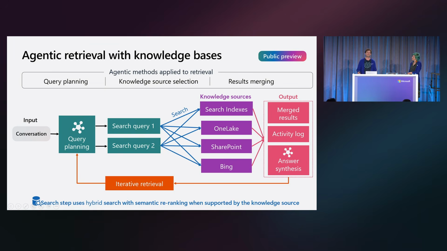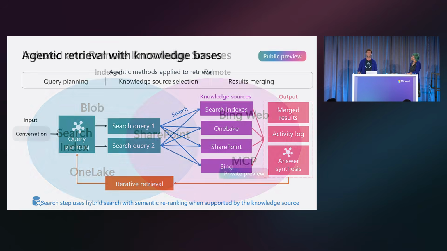The queries that are generated are sent to every selected knowledge source to gather the relevant documents. Finally, the results of these queries are merged together and are used to produce a single synthesized answer with citations. Now, if the agentic retrieval engine determines that the results found are not sufficient to answer the queries, it's going to take a second pass. It's going to repeat that query planning phase, taking into account the results it's already seen. This is a very powerful feature that lets you get the best out of hybrid search and get the best context for your agents.